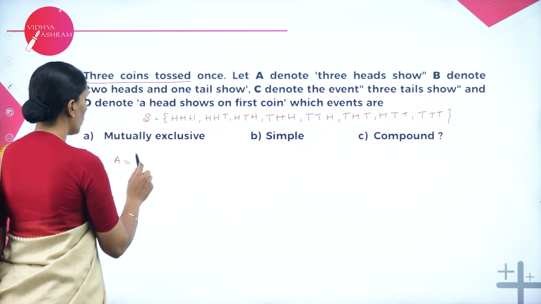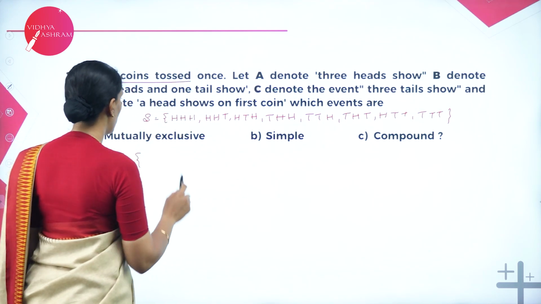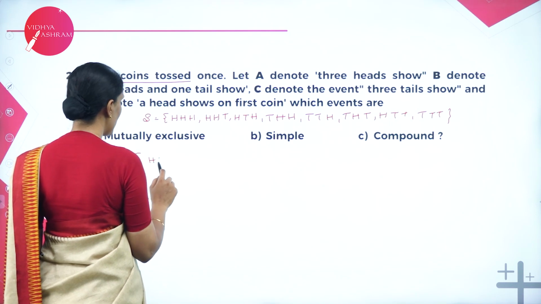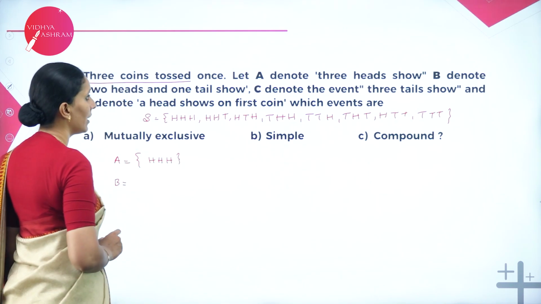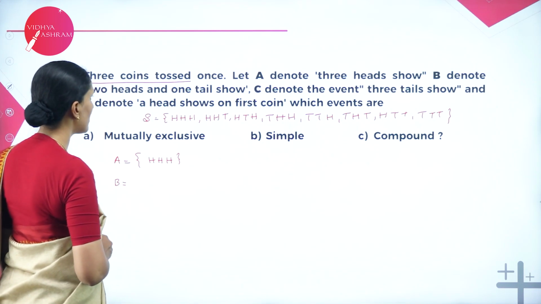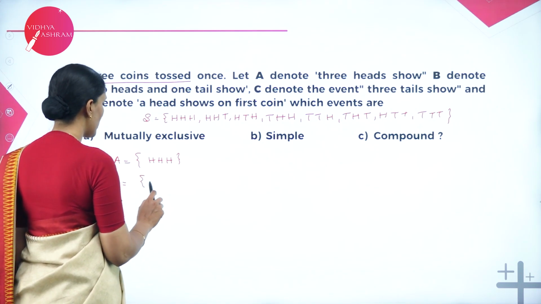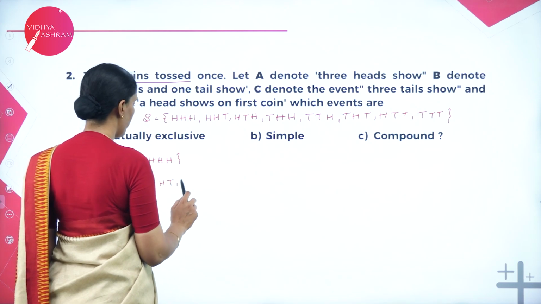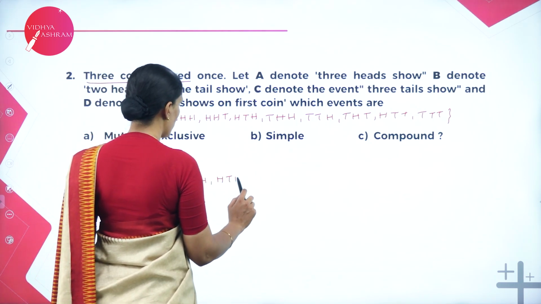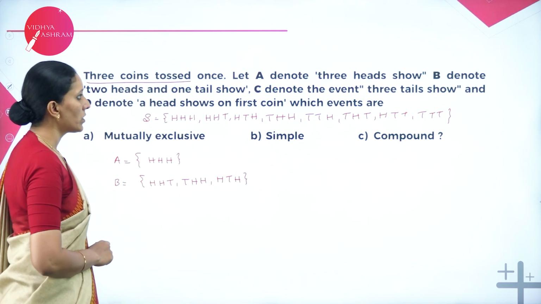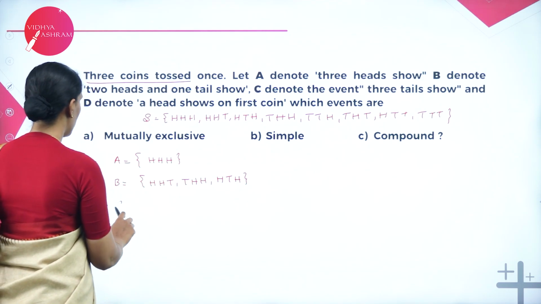Now A denotes 3 heads show. So 3 heads show means the only outcome is HHH. Next we'll take B. Event B says 2 heads and 1 tail. 2 heads and 1 tail means HHT, THH, HTH. C denotes 3 tails show.